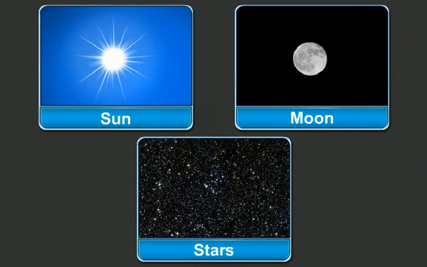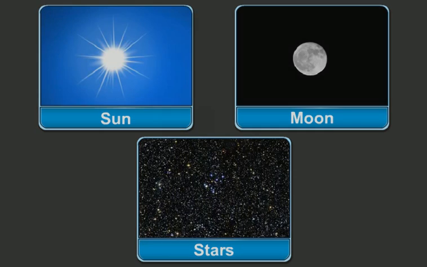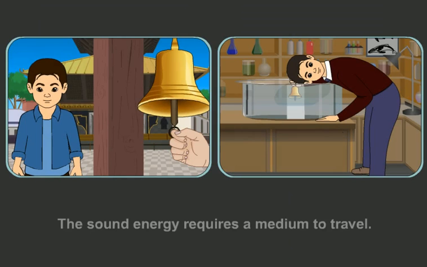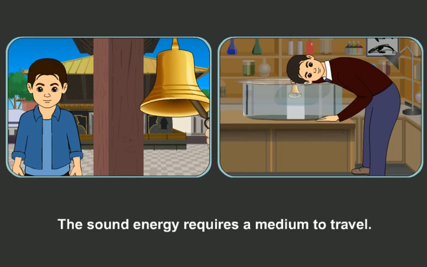We can see the light of the sun, moon and stars, but cannot hear any sound from these heavenly bodies. Do you know why? Students, sound energy requires a medium like air, water, etc. to travel.